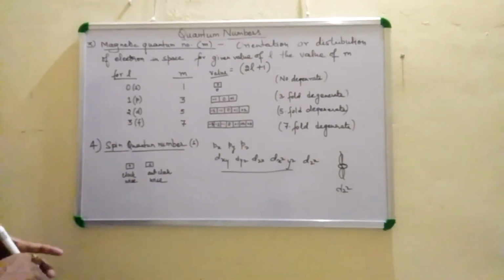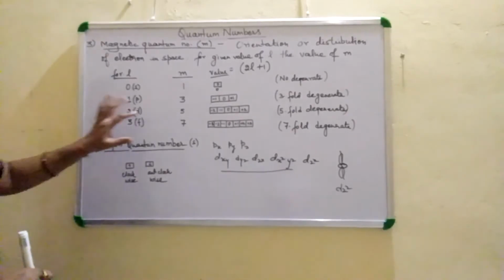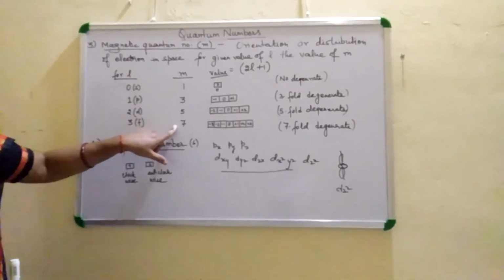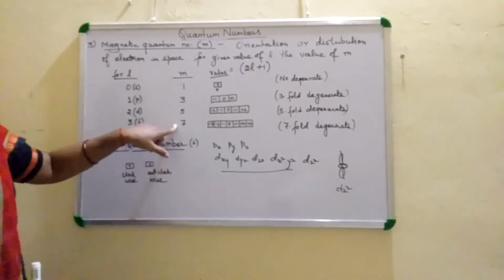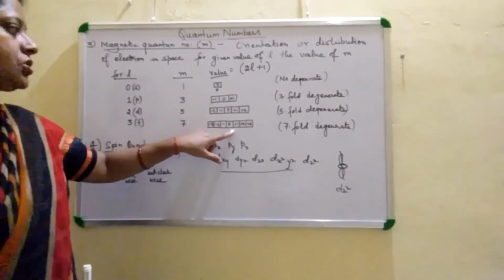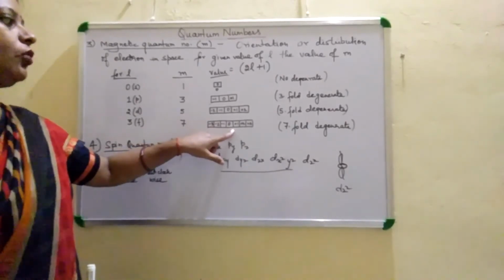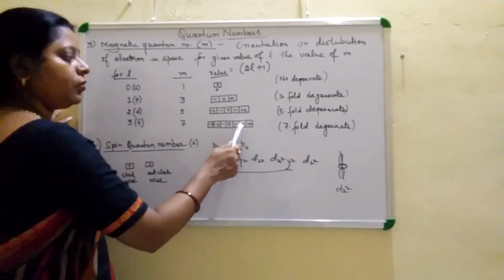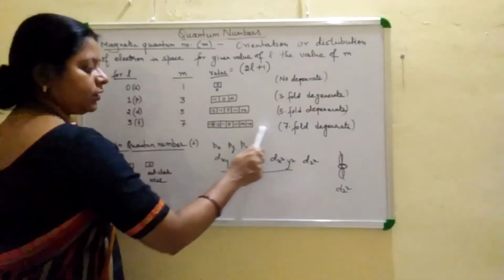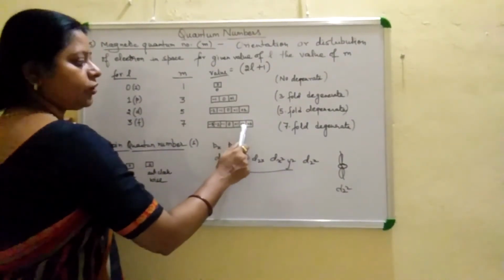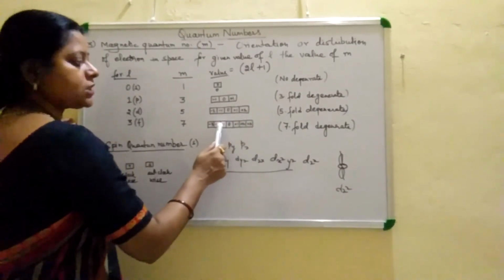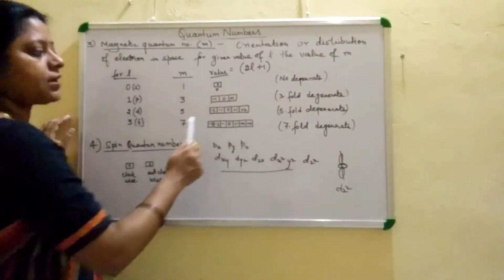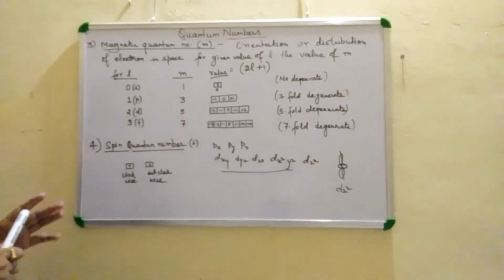For the f orbital, if the value of L is 3, then the number of magnetic quantum number values is 7, meaning seven-fold degenerate orbitals are formed. The middle one is 0, and moving to this side it is plus 1, plus 2, plus 3, and on this side minus 1, minus 2 and minus 3. So a total of 7 orbitals are formed.